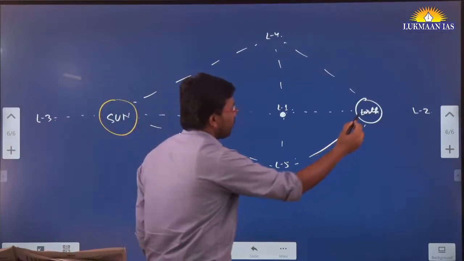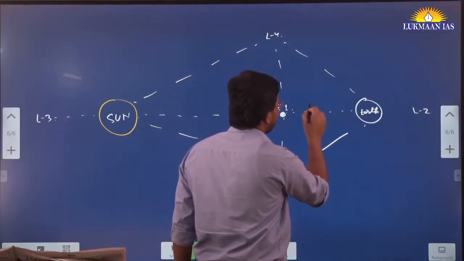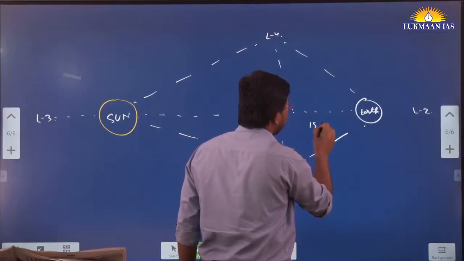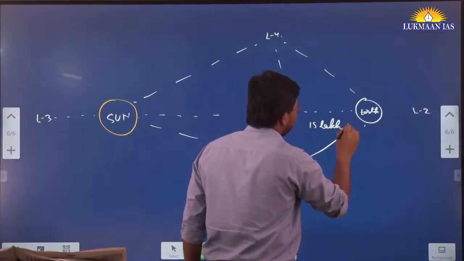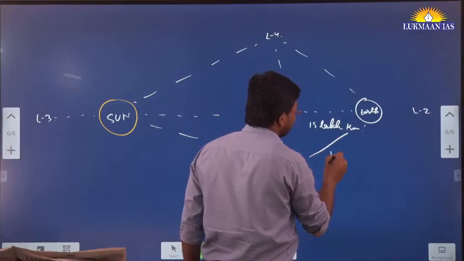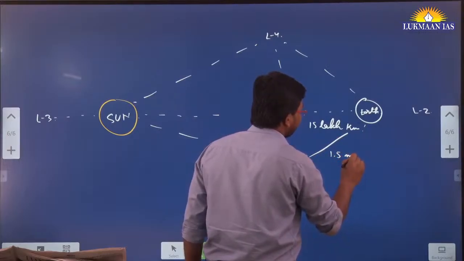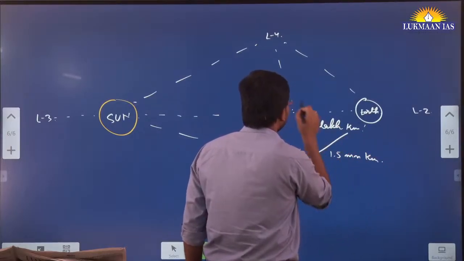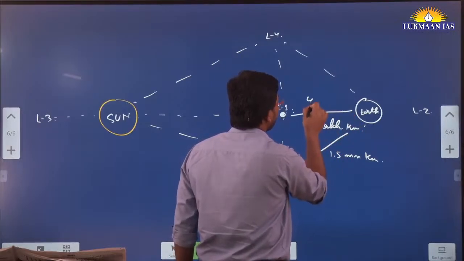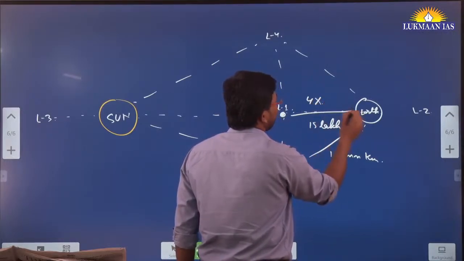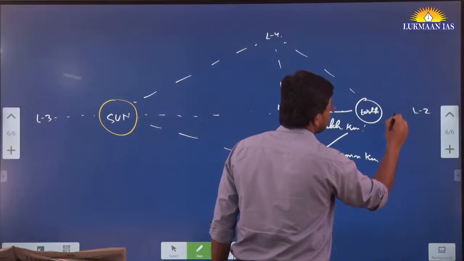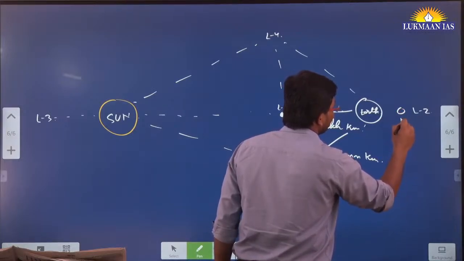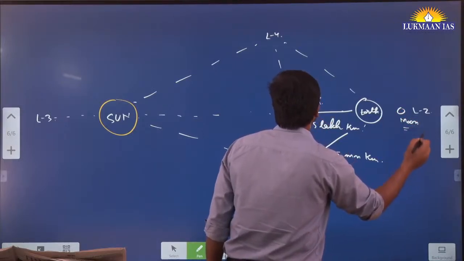However, this particular location from Earth to L1 point is about 15 lakh kilometer away. Okay, it is 15 lakh kilometer away, which is also known as 1.5 million kilometer away. Okay, this distance is about 4 times the distance between Earth and Moon. Okay, so whatever distance is there between Earth and Moon, it is 4 times of that distance.